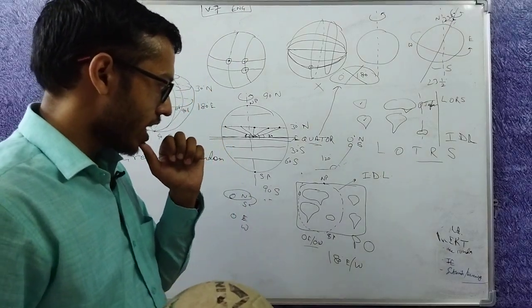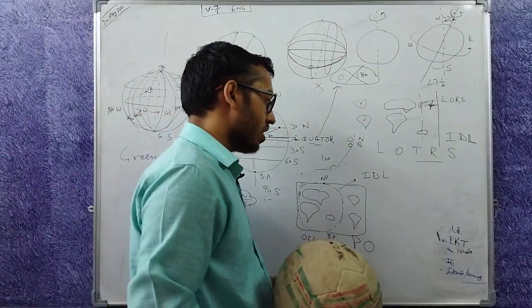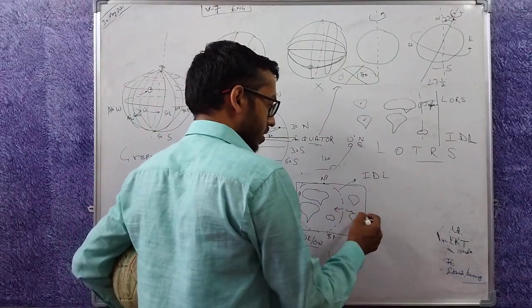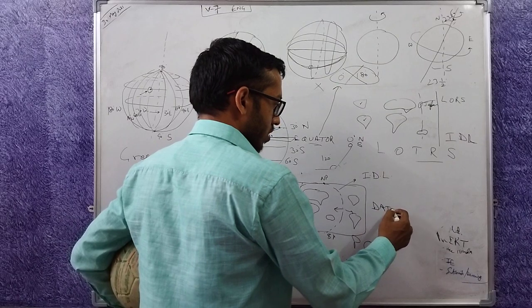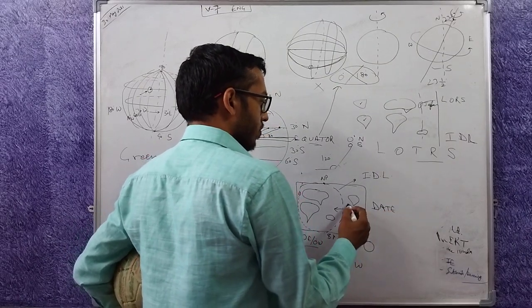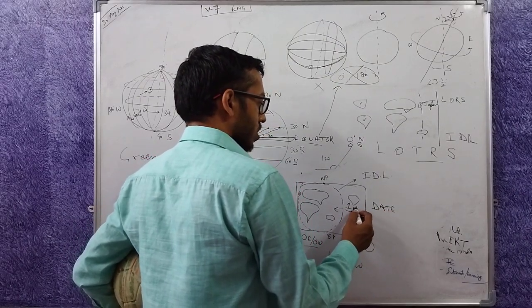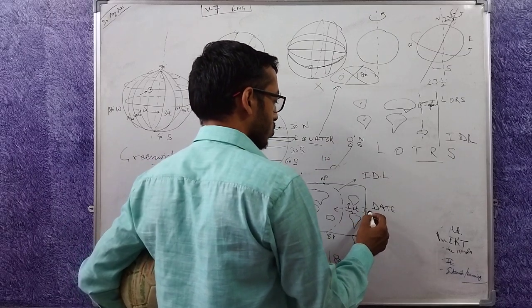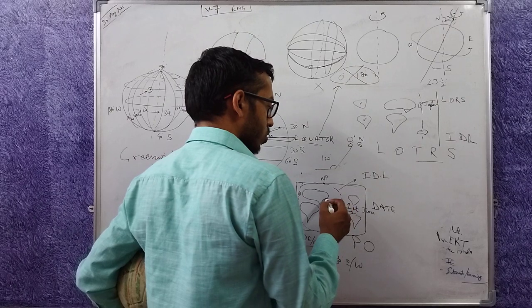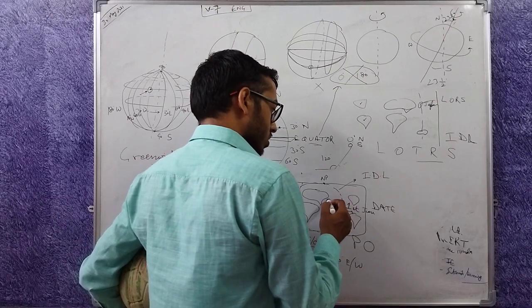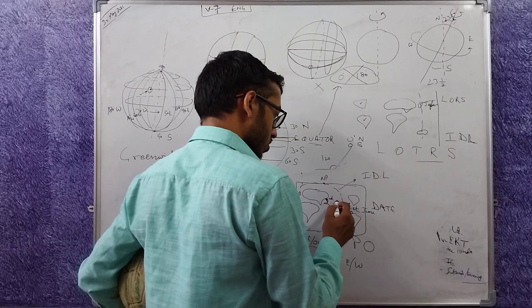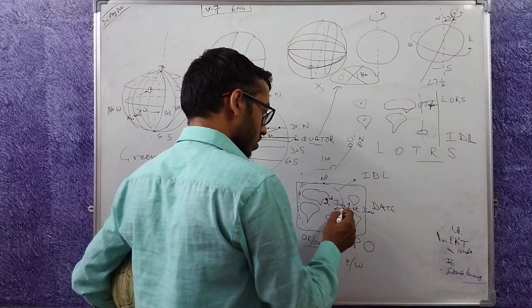So now the International Date Line is here. What does that mean? On this side there would be a different date than on the other side. It could be 1st of June here, and 2nd of June there, and so on.